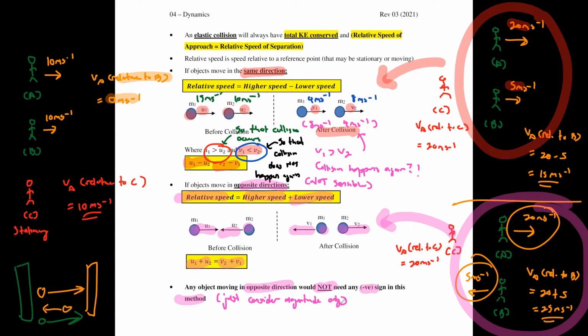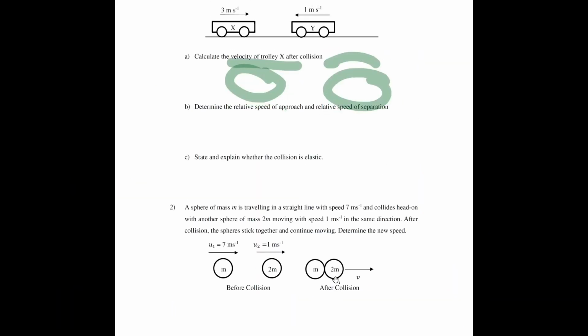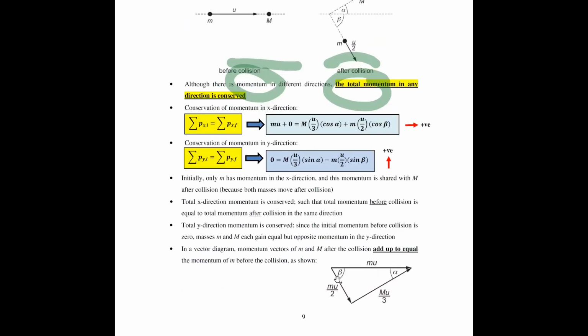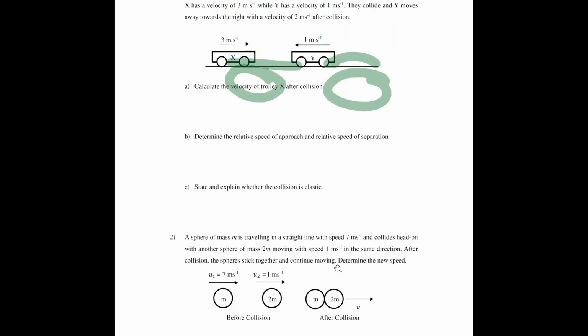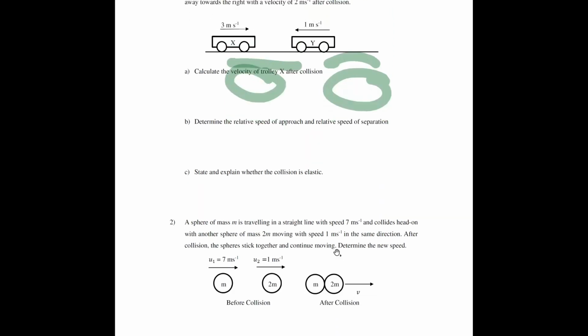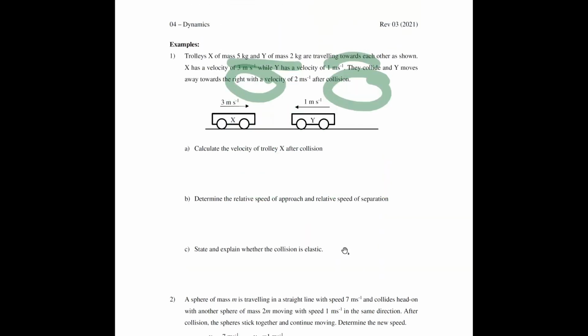Okay, so that is for relative speed of objects moving in opposite directions. Okay, there's some example you can do. This one is in the next few pages, page 10. Just have a look at page 10. There are some examples here that I will do with you before I move on to your past years.